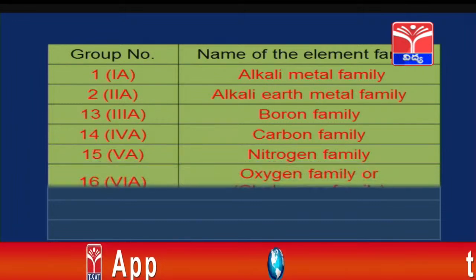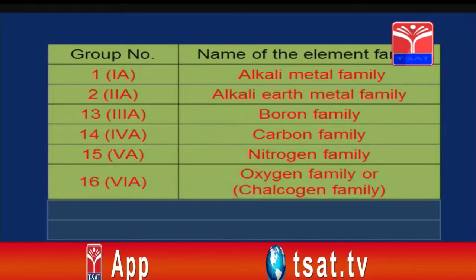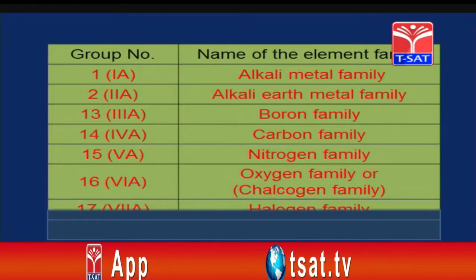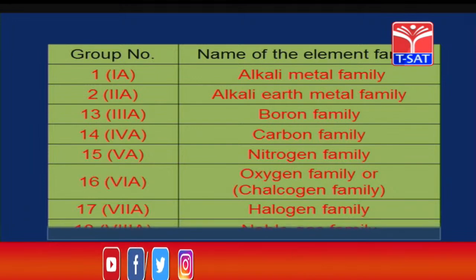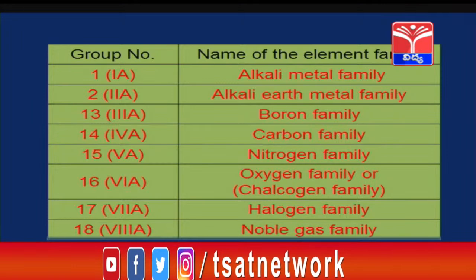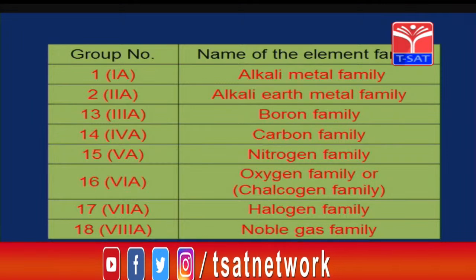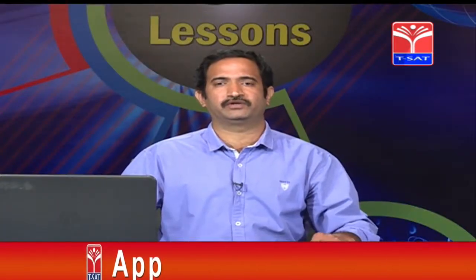Group 16 or 6A group is called the oxygen family or chalcogen family. Group 17 or 7A group is called the halogen family. Group 18 or 8A group is called the noble gas family or inert gas family. Now, this is all about the groups.